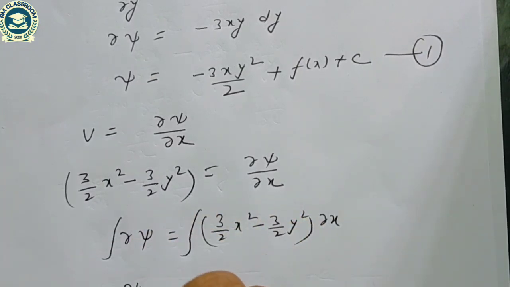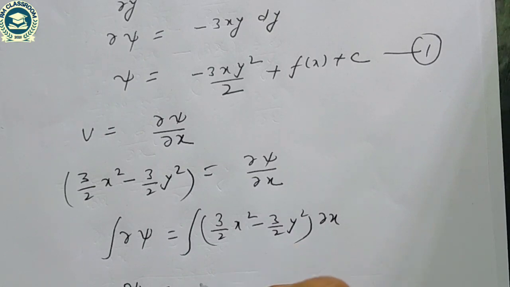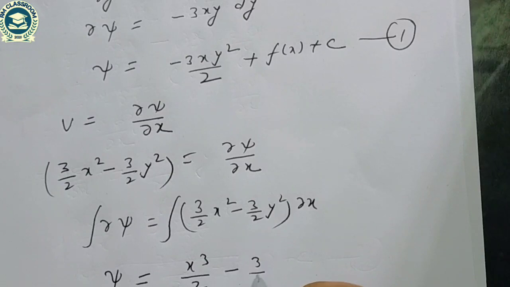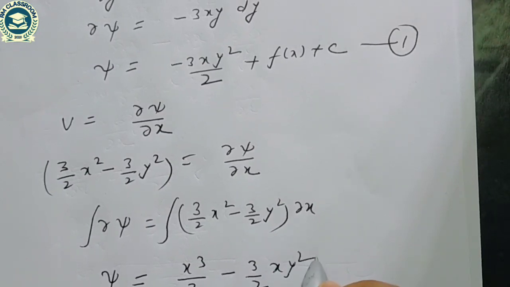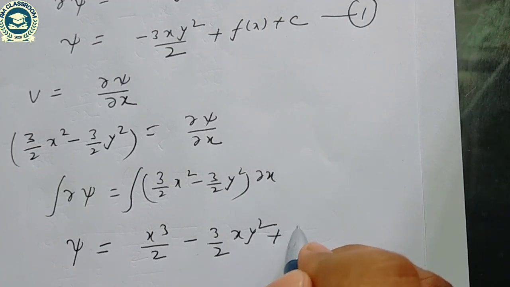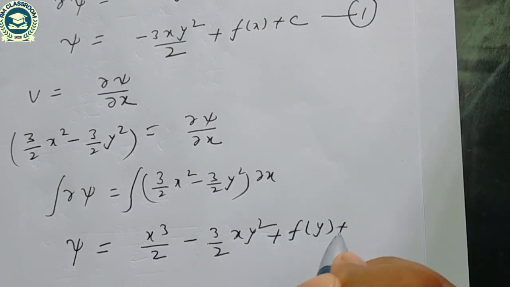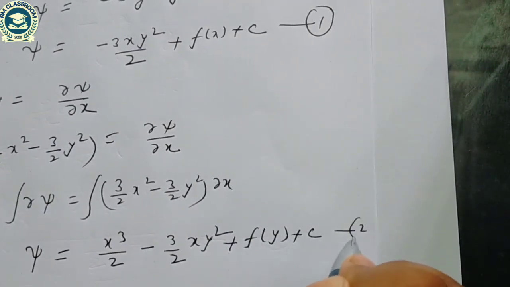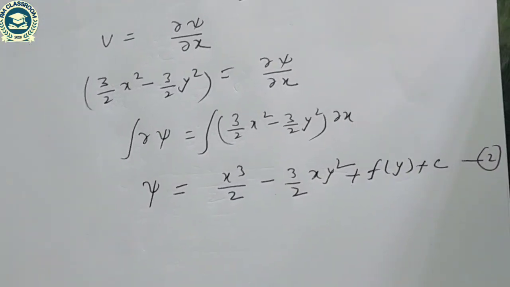Integrating on both sides, psi is equal to 3 by 2 x cube by 3, means x cube by 2, minus 3 by 2 x y square plus f of y plus c, and this is our equation number second.